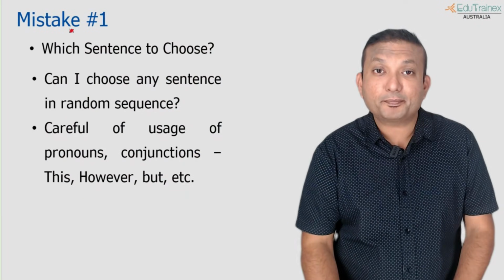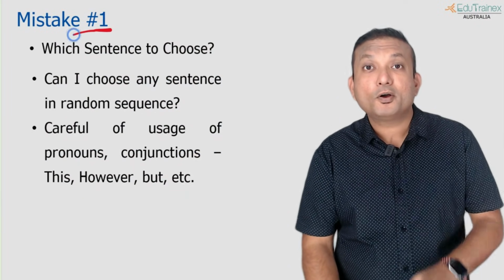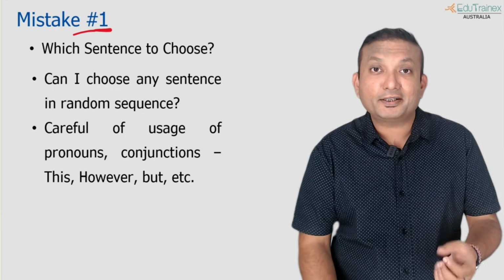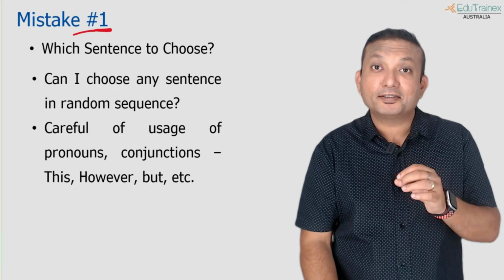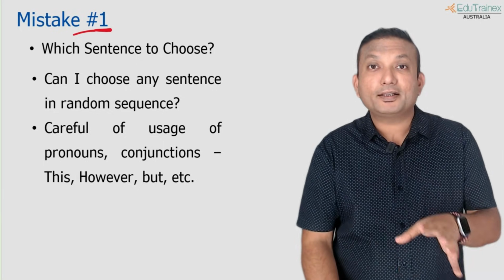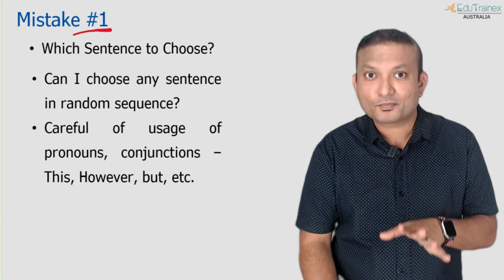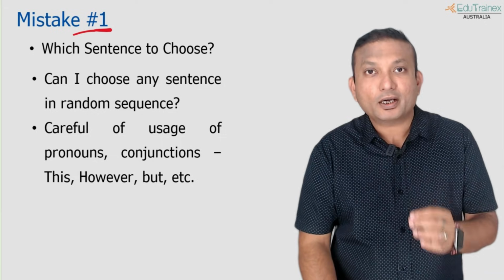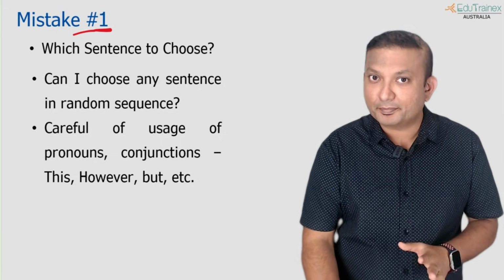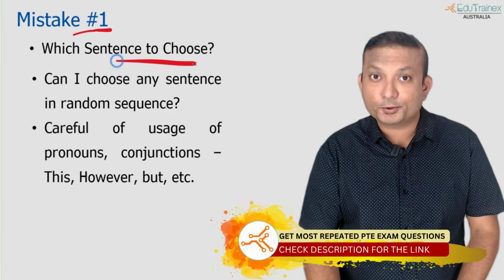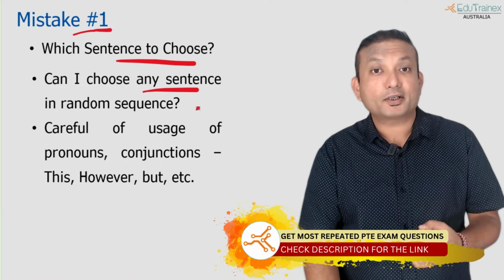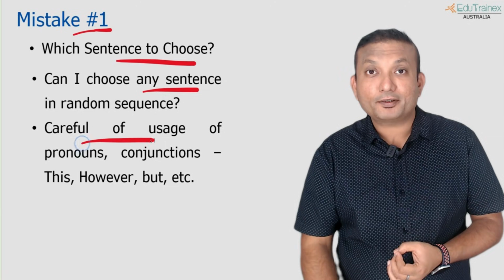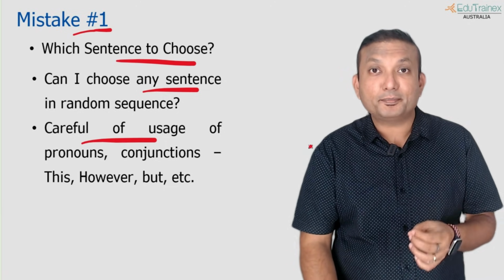The first mistake that people always make, and this is because of the people that chatter on the internet or on social media saying I did this, I did that, this works well, that works well, and that causes a lot of confusion for you. So our technique or our approach is always to keep things simple. Which sentences to choose? Can I choose any sentence in any random sequence? That is not correct. We need to be careful with the sentences that are not independent.